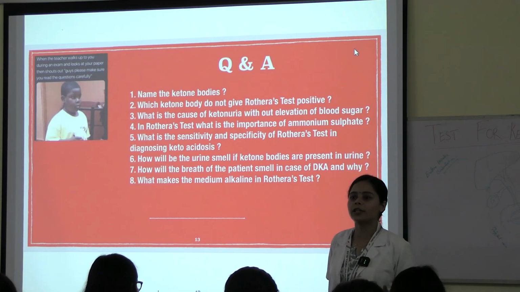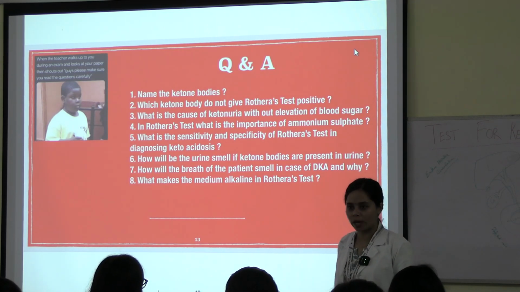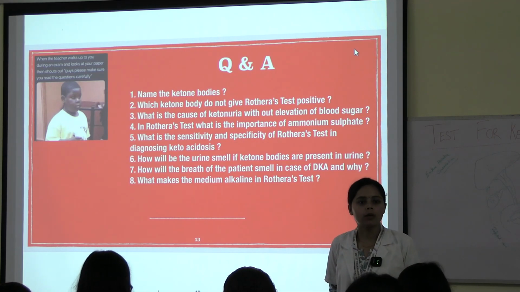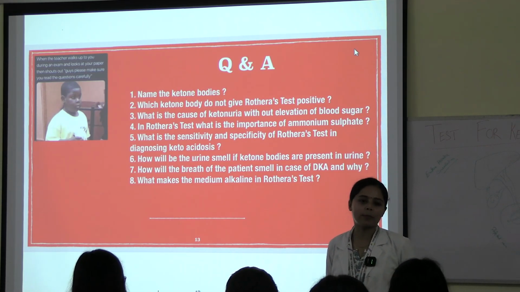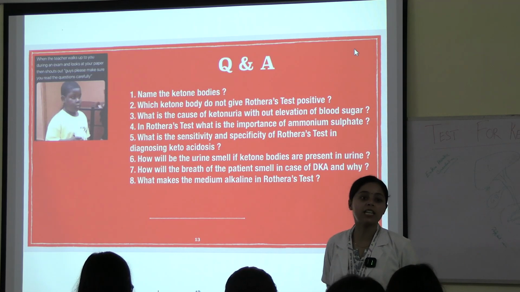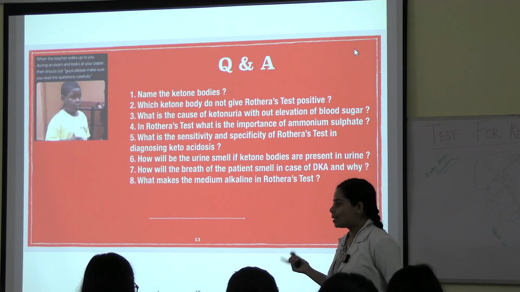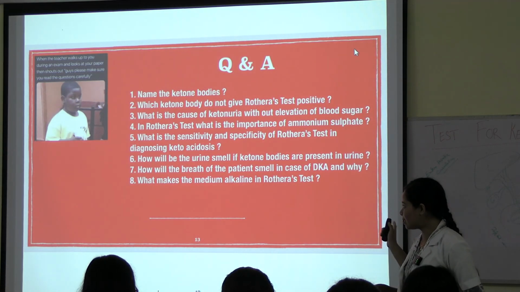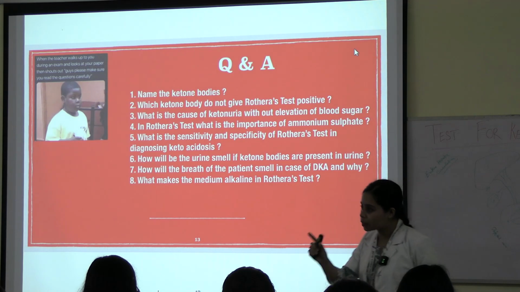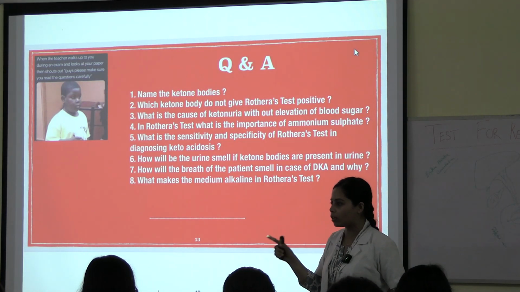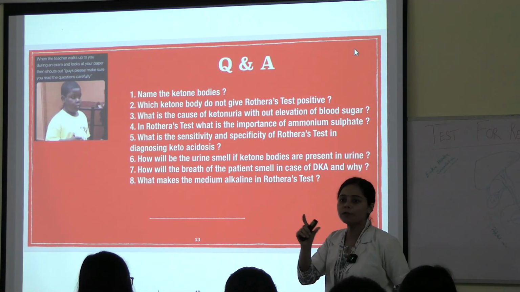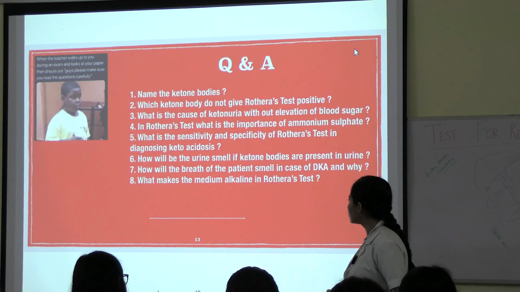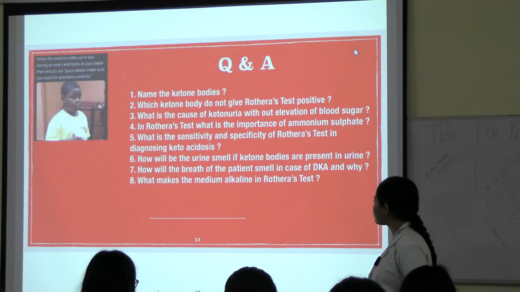And less sensitive means, what is the normal range? 20 is the normal range. If the Rothera's is negative, it doesn't mean that the urine sample does not have ketone bodies. They can be there in traceable amount. Rothera's test doesn't give us a value. It just tells positive or negative. But the dipstick that I have shown gives you an approximate value, that is why we have the plus. You can get viva questions like this, the differences and drawbacks.